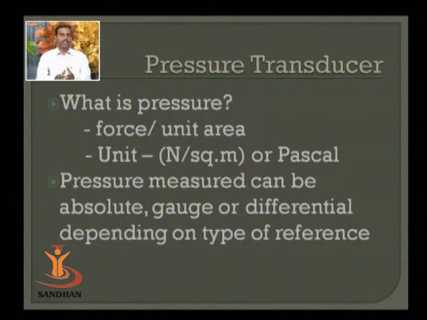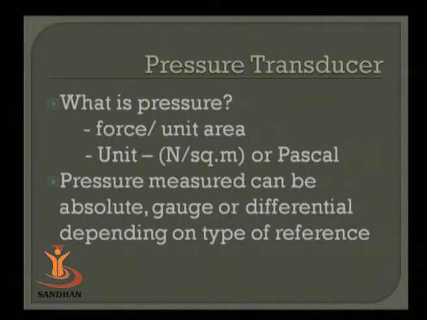So this is how we can classify different types of transducers. Revising briefly, transducers are classified into different categories, electrical and non-electrical. Further, they can be classified as active transducers or passive transducers. Active transducers are called self-generating transducers, which can generate the signal on their own and do not require a power supply. Passive transducers cannot generate a signal on their own. They require either AC or DC excitation in order to perform the conversion.